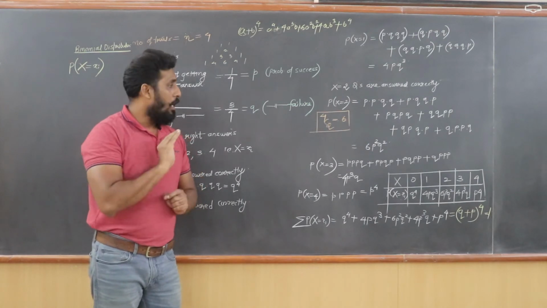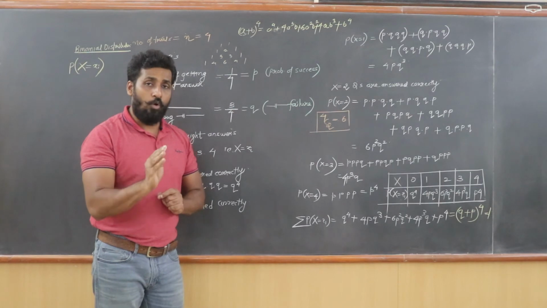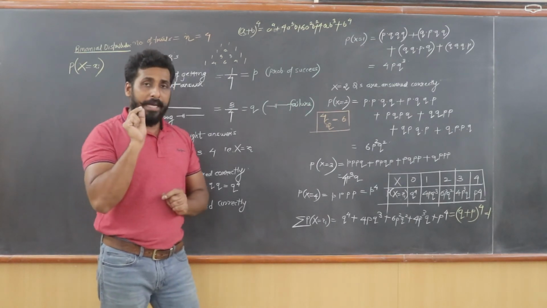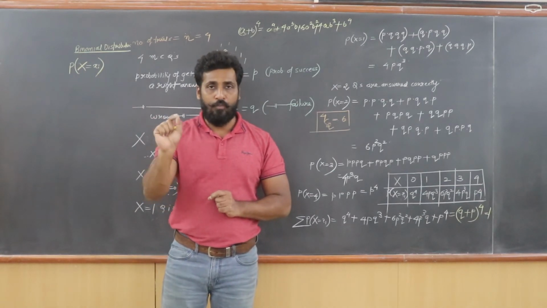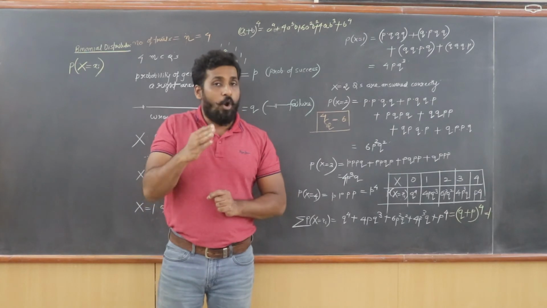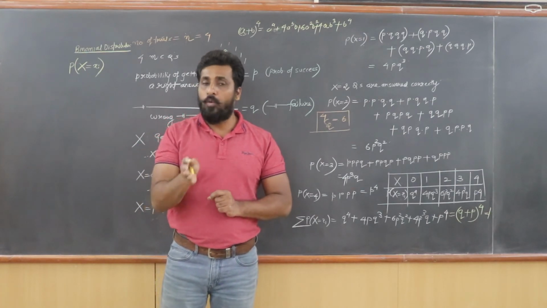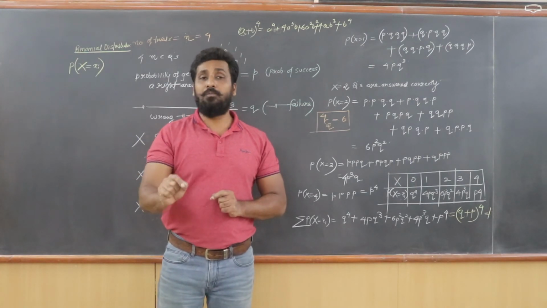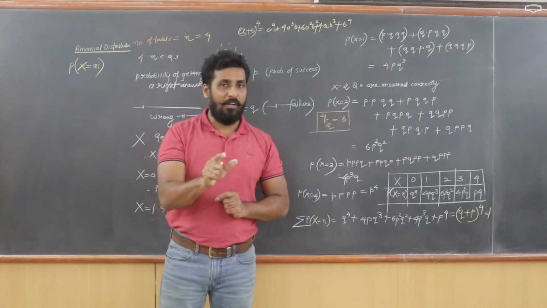Success cannot be decimal numbers. It has to be always integral numbers, and that too only positive integral numbers. So I can say success is 0, success is 1, success is 2, 3, 4, 5, 6 and so on. It cannot be 1.5 or 2.7 or 3.4. So success is always either 0, 1, 2, 3, 4 and so on. That is why binomial distribution is applicable only and only for a discrete random variable.